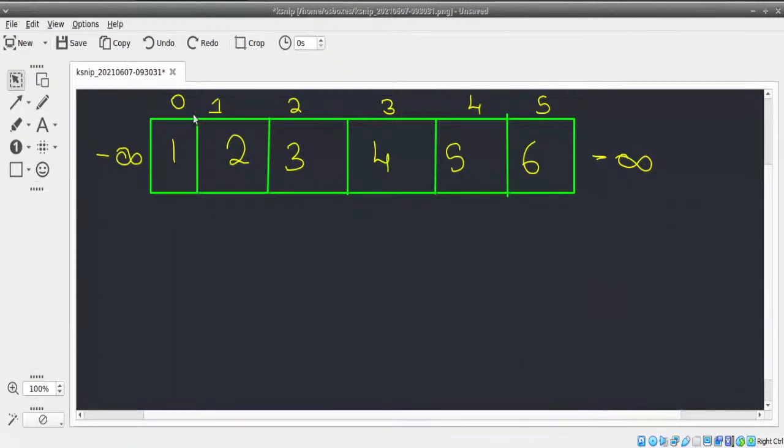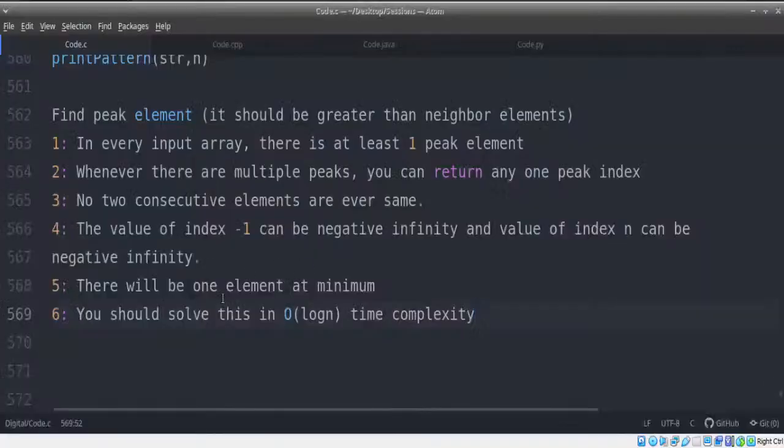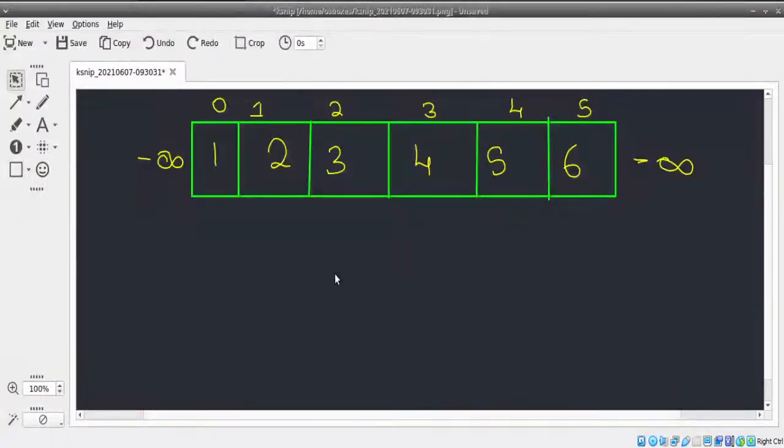But going ahead, our solution should not be big O of n. What we did right now was a brute force technique, and we can do that. But the question says you should solve this in big O of log n. Now, when can we solve in big O of log n with binary search? If it is sorted, right? Only if it is sorted.